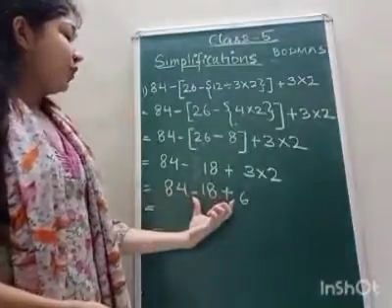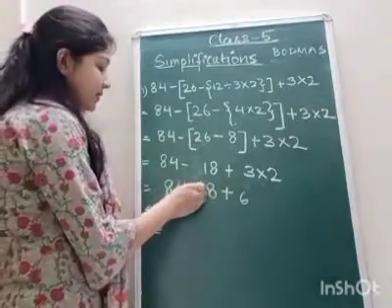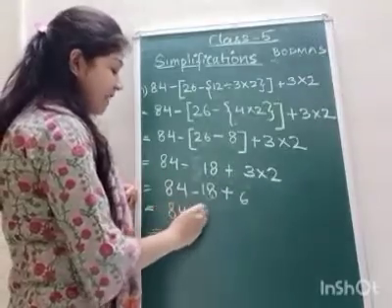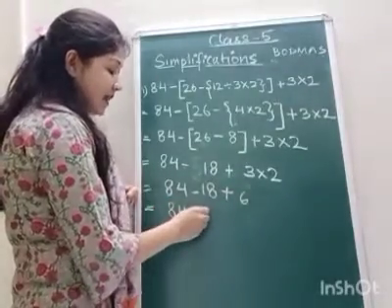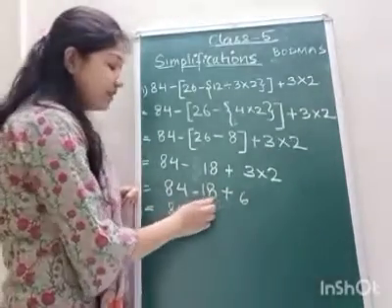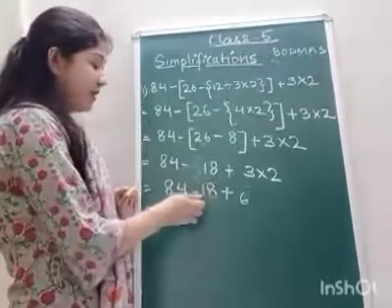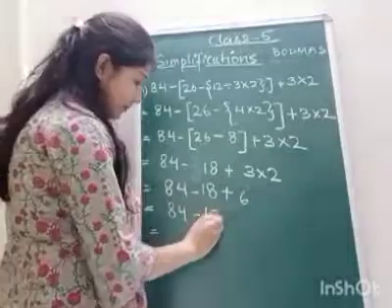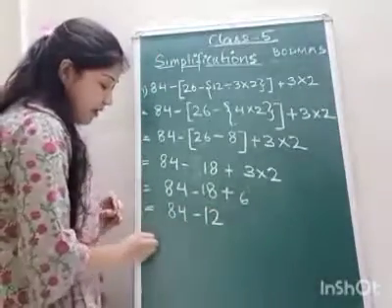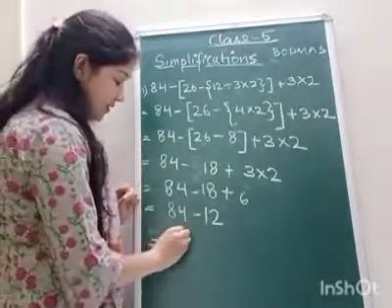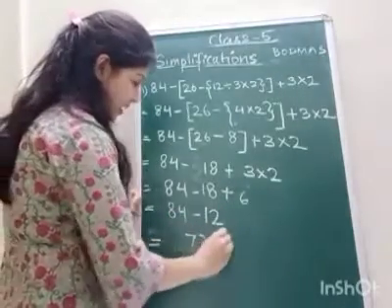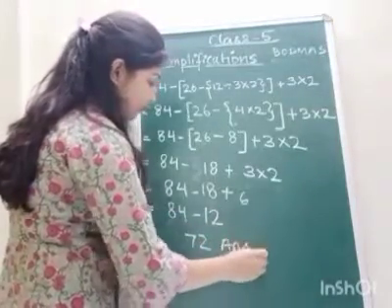Now one is minus and the other plus, and as you know, minus plus is minus, and the sign of the greater number will come. So 18 minus 6 is 12. Now 84 minus 12: 4 minus 2 is 2, 8 minus 1 is 7. So the answer is 72.